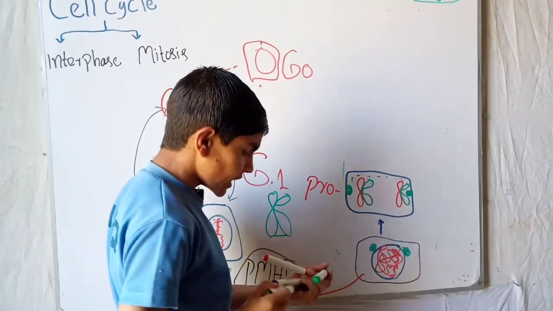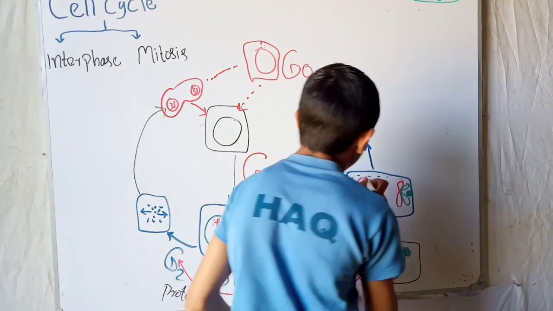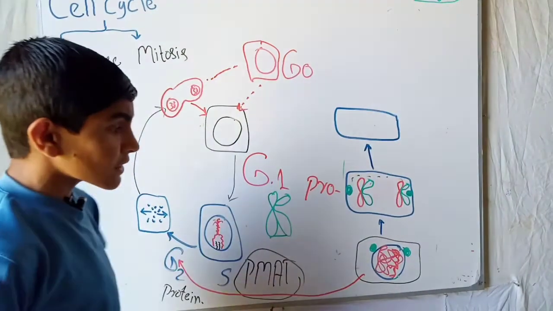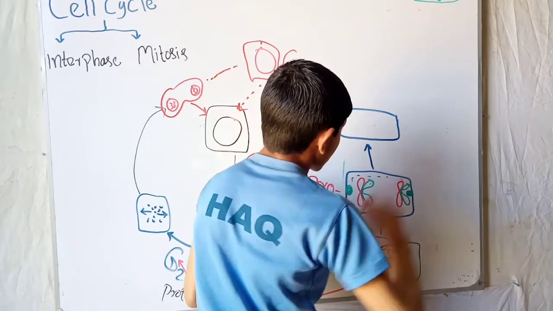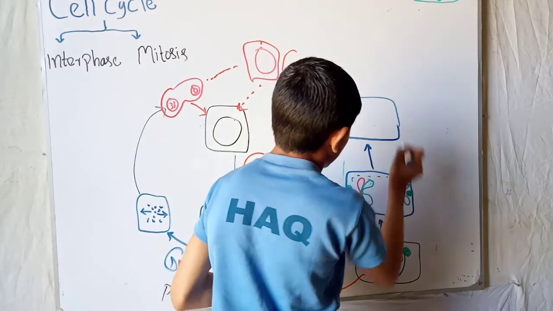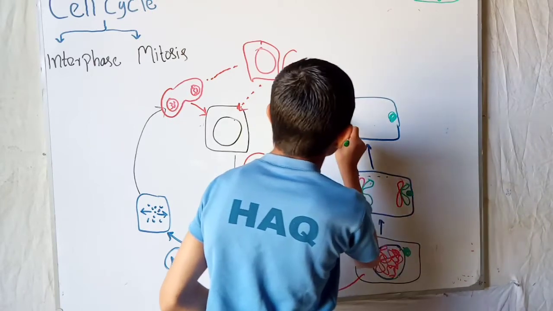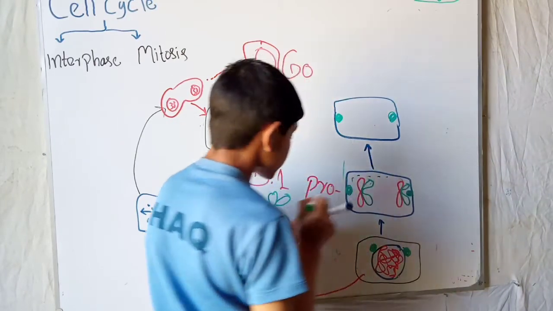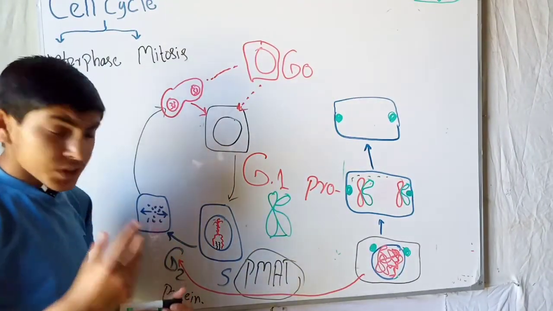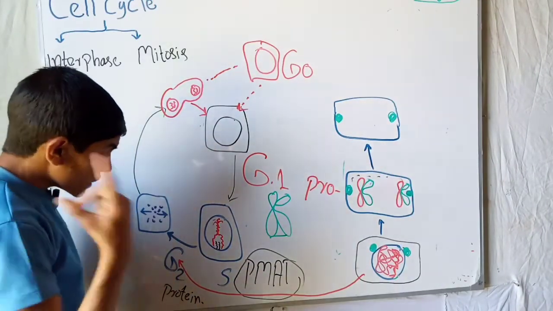Now the cell has to enter another phase called metaphase. So this is a cell, and these are the centrioles at the upper pole of the cell. Now in the metaphase, the centrioles produce spindle fibers with the help of protein.